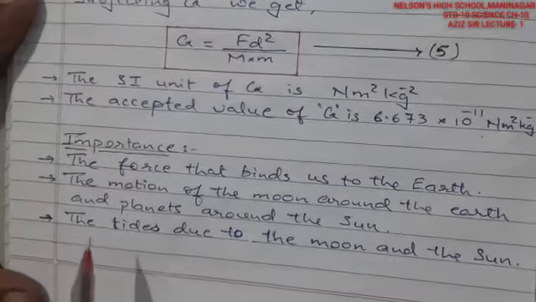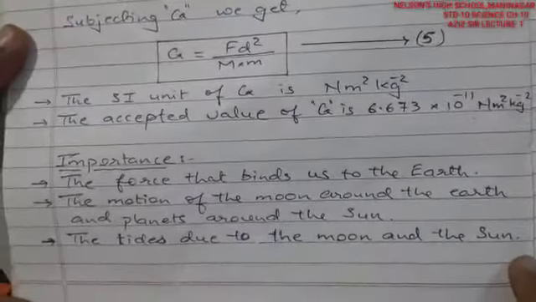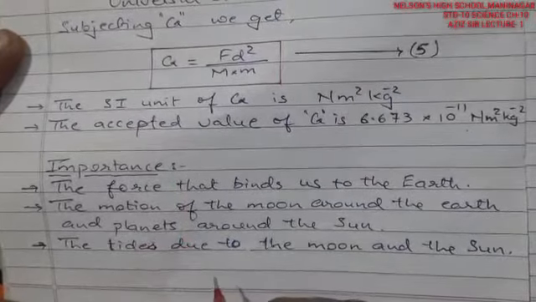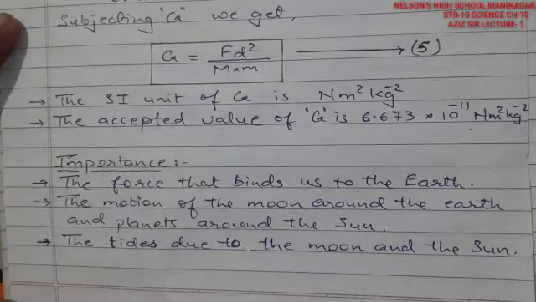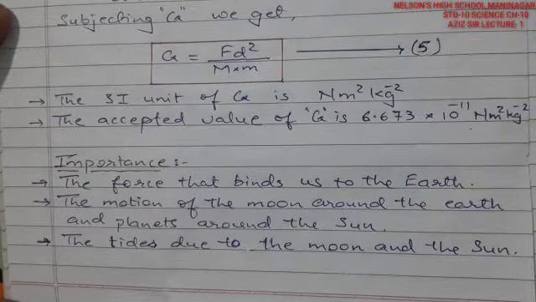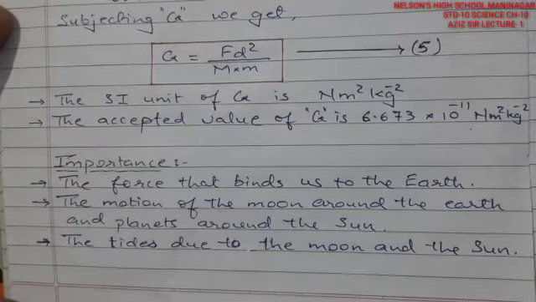The other thing is that the tides and ebbs that we see are due to the gravitational force of the moon and of the sun. The water is pulled up by the gravitational pull, and just because of it the waves, the tides, are created, generally not big, due to the high gravity of the moon. When the moon is at the top, on a full moon, the tides are very high, and on a new moon day the tides are very low, and that's called ebb time. Fine. Going further,